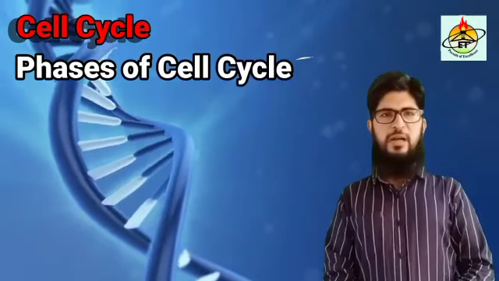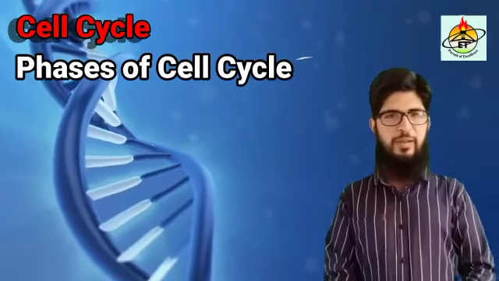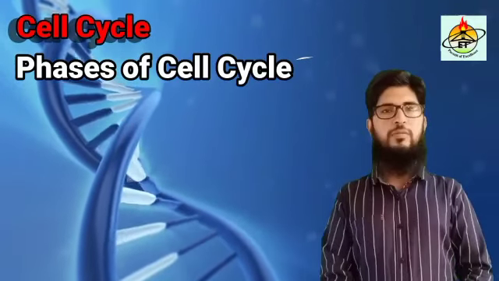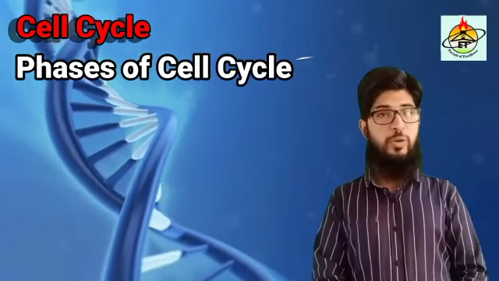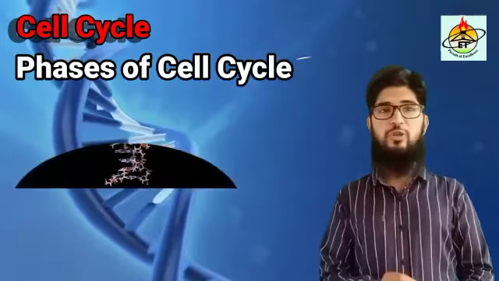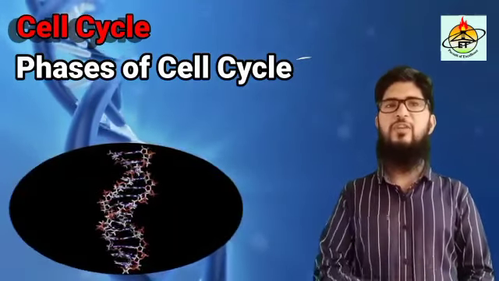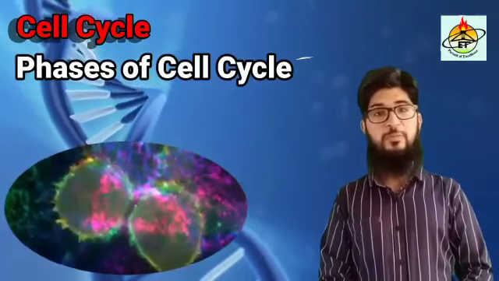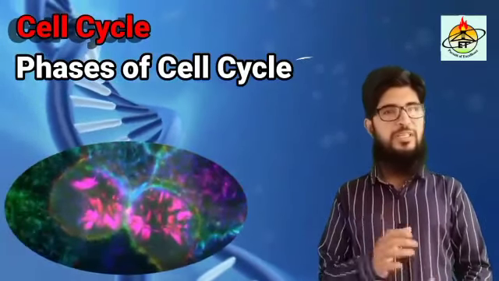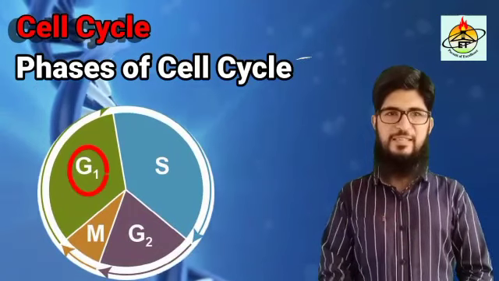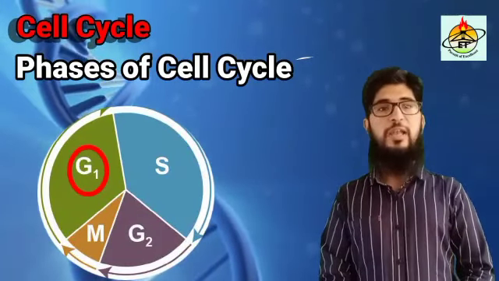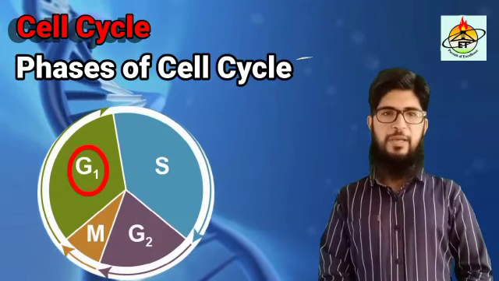Before we actually start studying the phases one by one, let's have a brief idea of what actually these phases are meant for. The main reason why a cell passes through interphase is that the cell needs to duplicate its DNA and other cell contents before it divides, so that each daughter cell gets its proper share. So in G1 phase, the cell synthesizes the proteins, particularly enzymes and ATP molecules needed for the DNA replication.